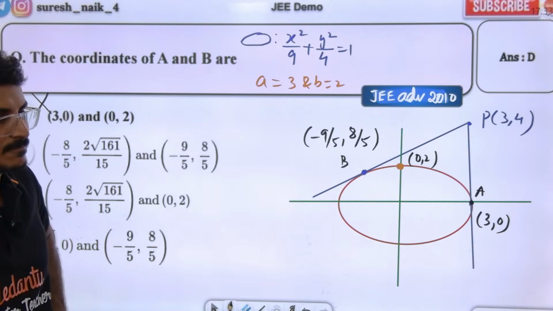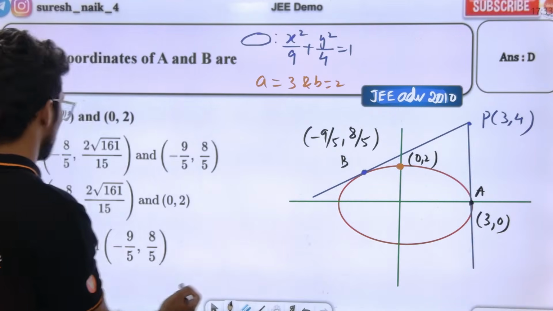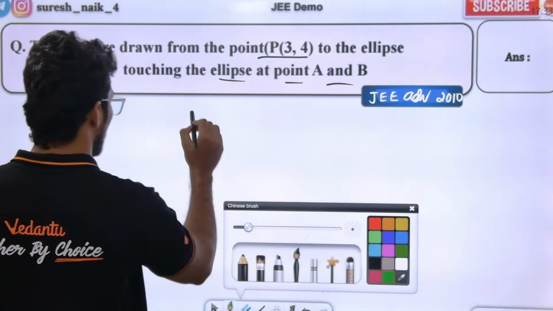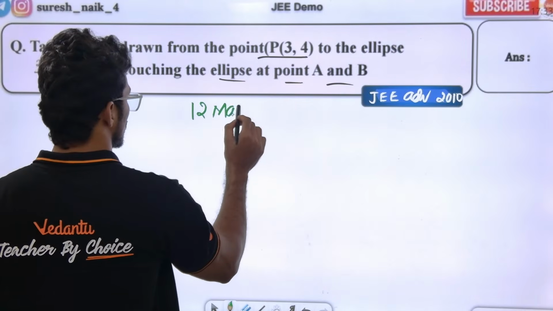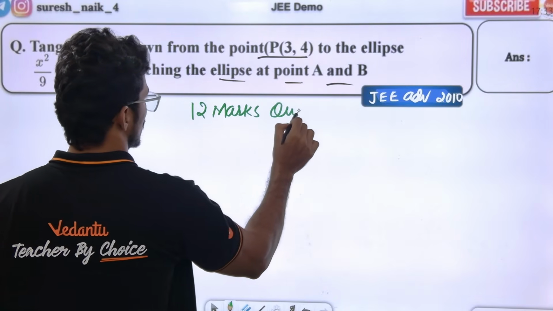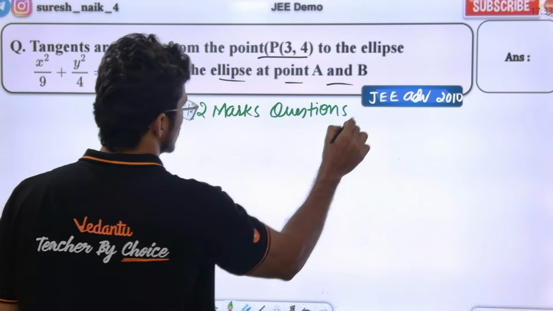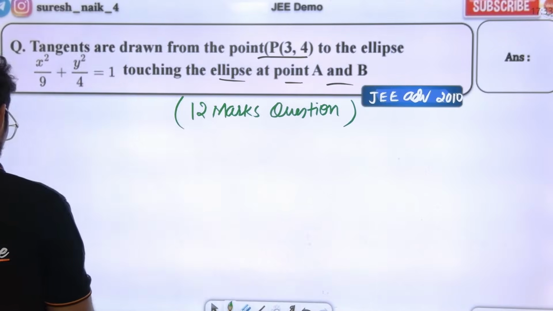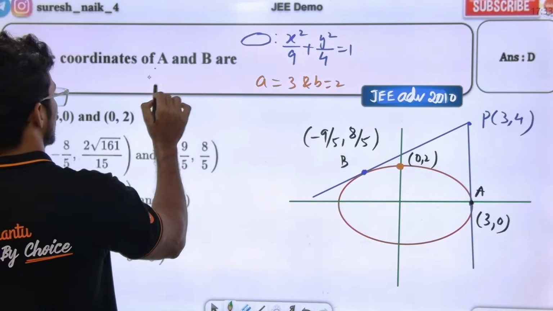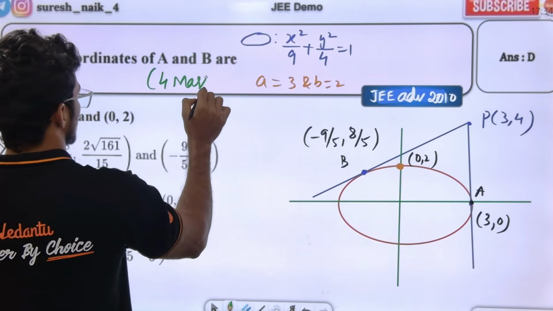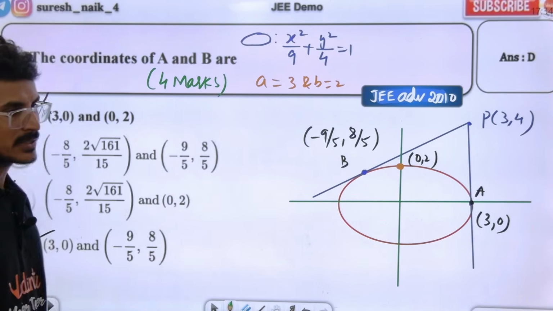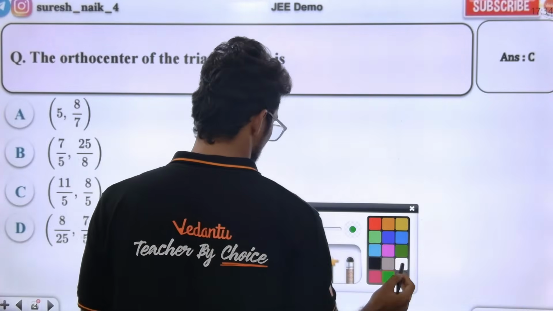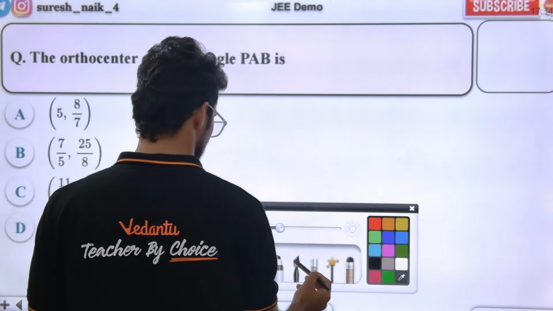Are you all getting the point? Guys, this is a 4 mark question. In Advanced, this is basically a 12 mark question. For one question it is 12 marks. How 12 marks? See, 4 marks for this, 4 marks for this, 4 marks for this. Next question, let's see. 4 marks for this.